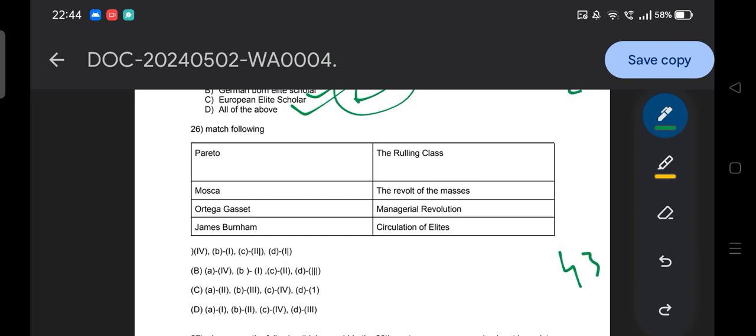Pareto, Mosca, Ortega y Gasset, James Burnham, then the concepts: ruling class, revolt of the masses, managerial revolution, circulation of elites. This is your option A.